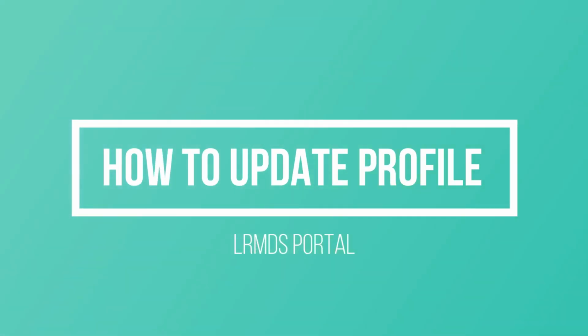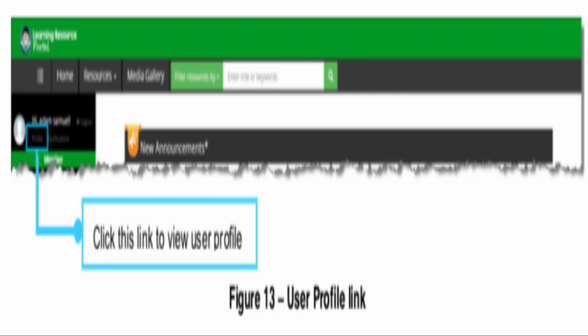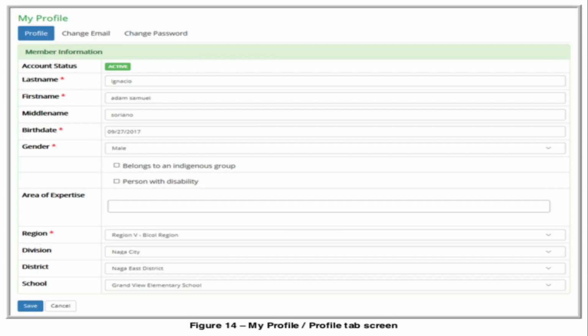What if you'd like to update your profile? So here's what you're going to do. First, log in to LR portal, then click on the profile link located at the upper left portion of the LR portal dashboard. Afterwards, you will see the My Profile screen displayed with Profile as the default tab. To update profile, encode or change information as required in the field elements, click on the Save button to effect the encoded or changed data. Afterwards, the encoded or changed data are saved and displayed.